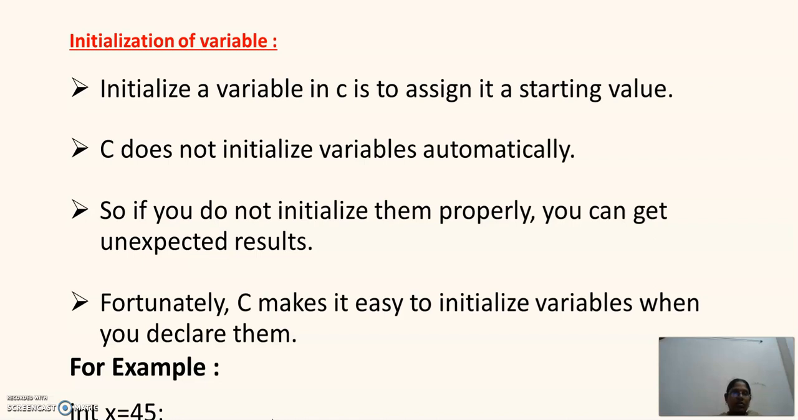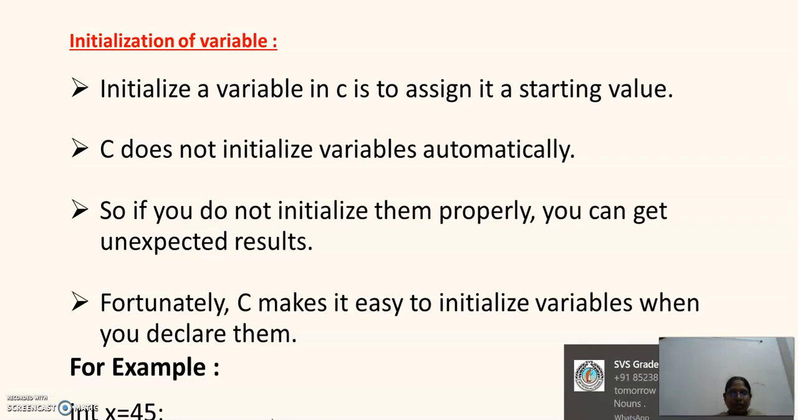Initialization of variables. To initialize a variable in C is to assign its starting value. Say, for example, I want to print the values from 1 to 10. So what is the starting value? 1. That means if you are using any variable, first we need to declare the starting value. Not in all cases, but in some cases, you need to declare the starting value.